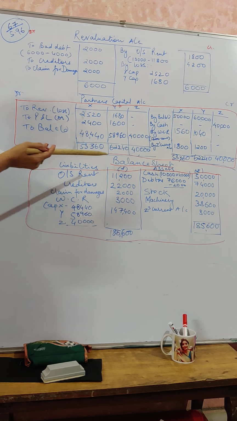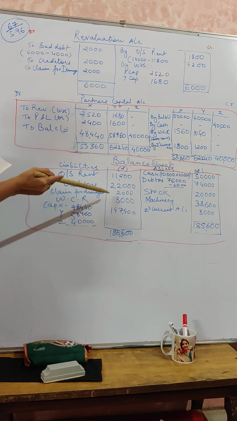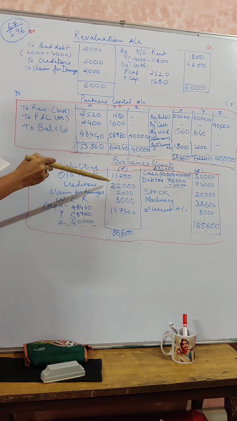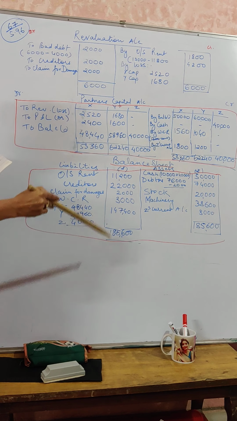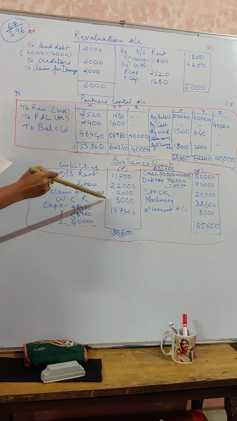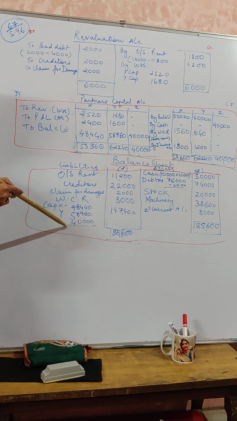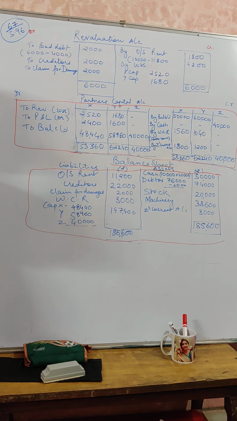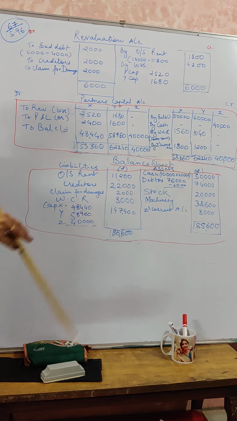Then finally we are going to prepare a balance sheet. Outstanding rent brought down to 11,200. Creditors 22,000, because 20,000 was already there, we need to increase by 2,000 more, that gives you 22,000. The new claim for damages will be 2,000, and the liability for WCR will be 3,000, and then the sum total of all the three capitals. This is said to be 1,47,400. So this capital is the new capital, the partners' capital in the new firm.